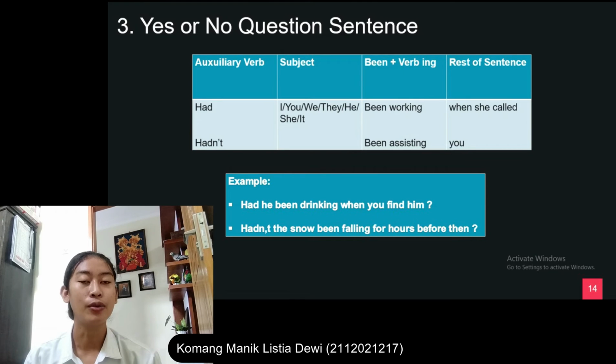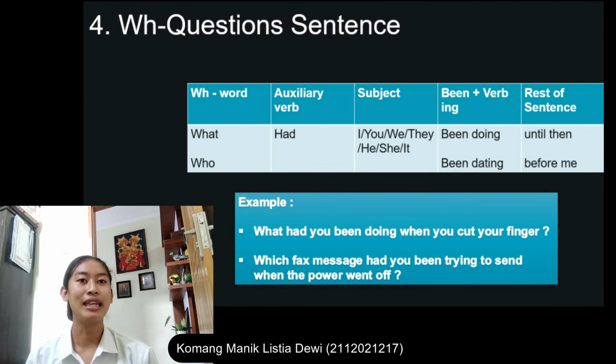And for WH questions in the past perfect progressive continuous. WH questions are questions that require more information in their answer. Typical WH words are what, where, who, when, why, which, how many, and how much.